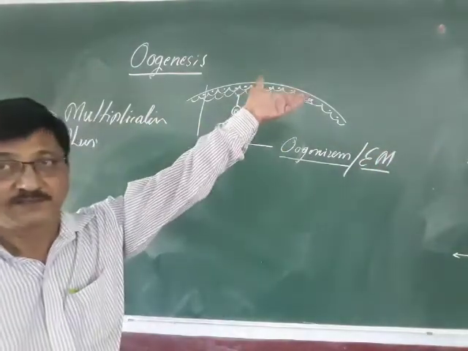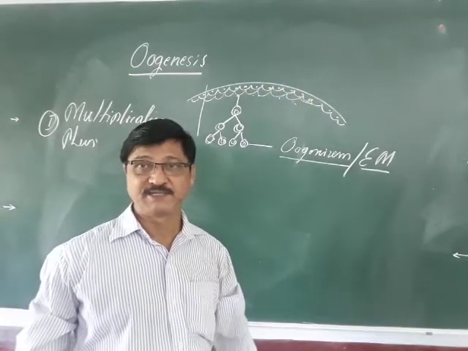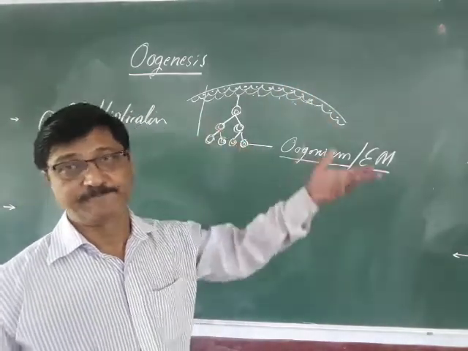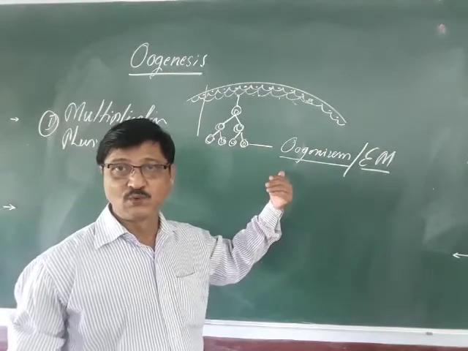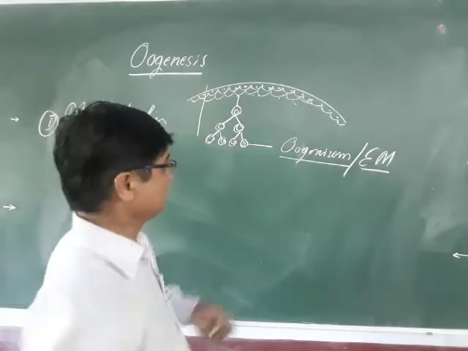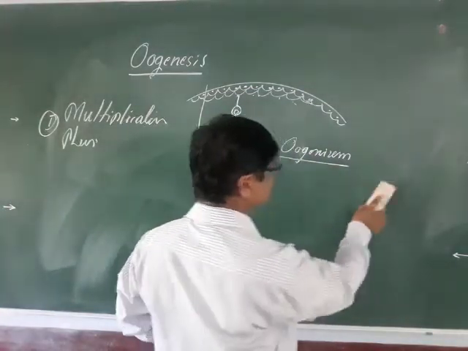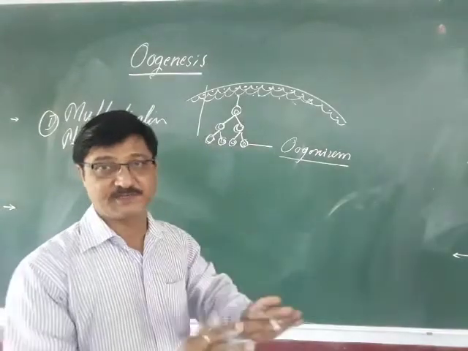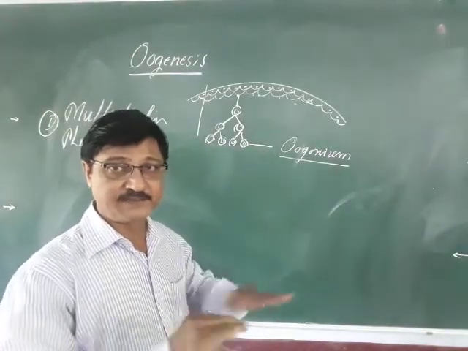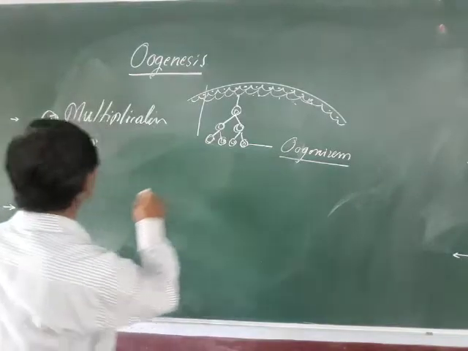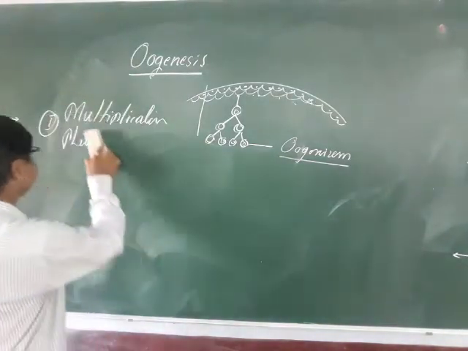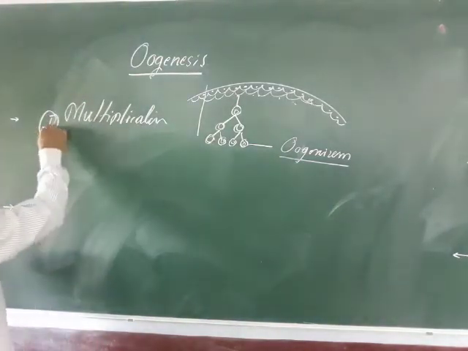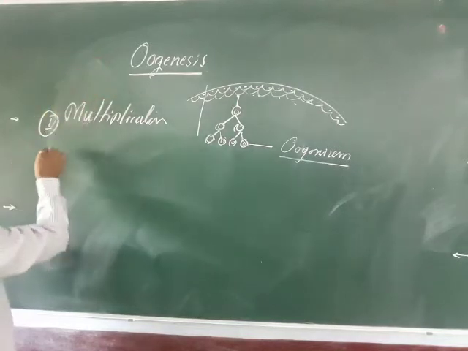As in the case of the sperm, where we say sperm mother cell or spermatogonia, here it is oogonia, or the egg mother cell. These egg mother cells stop dividing to some extent, there is no further division. So next it enters into the second phase, that is the growth phase.